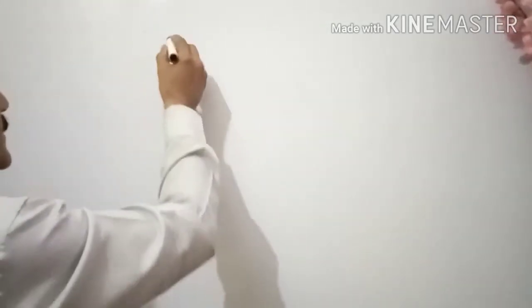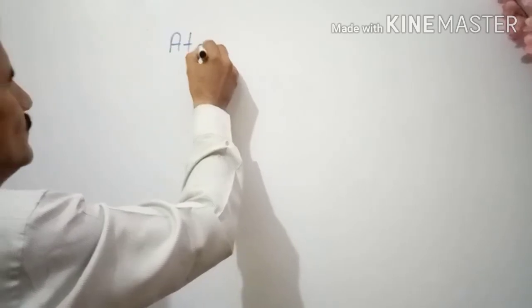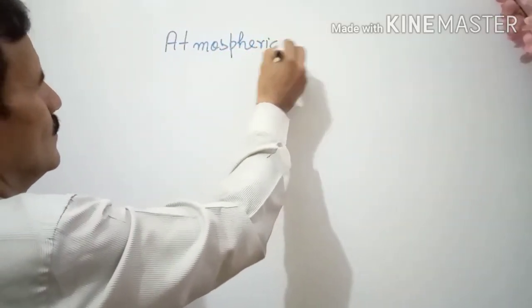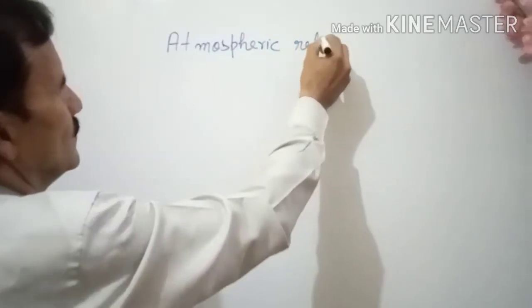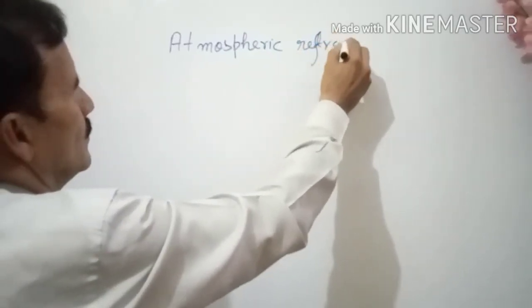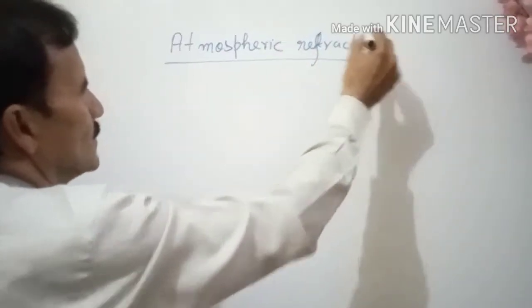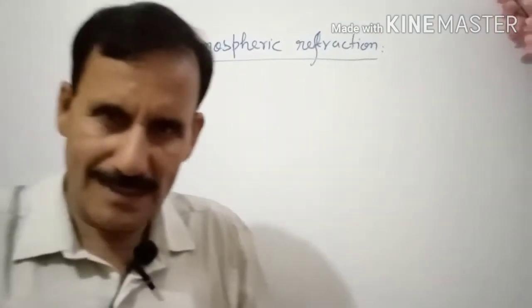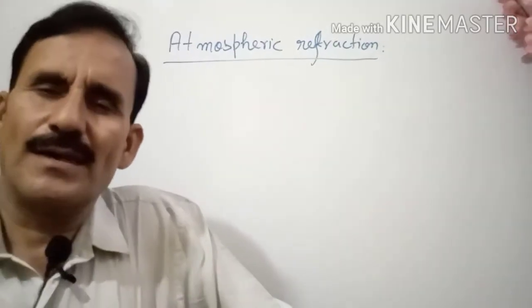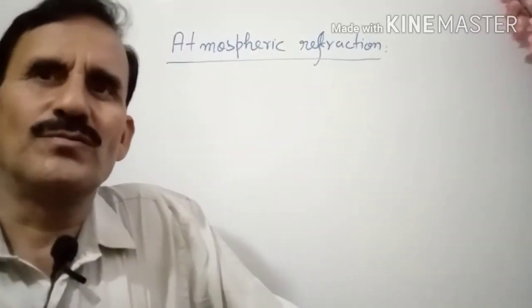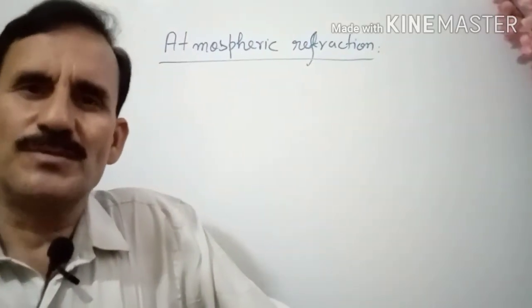Now come to atmospheric refraction. You know, our atmosphere consists of gases and there are so many layers, up to the ozone layer, the troposphere.